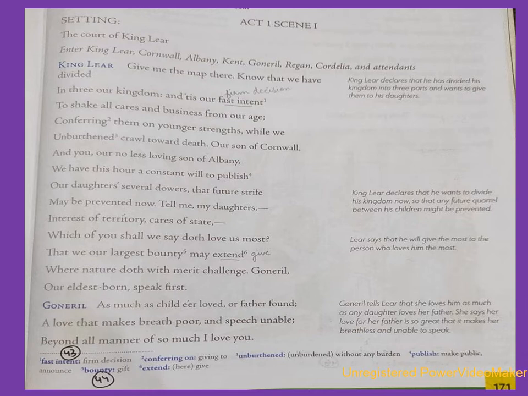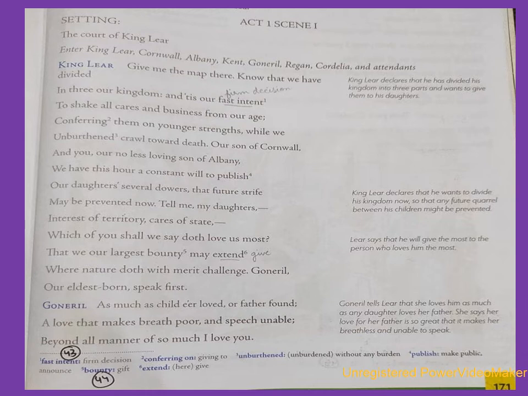Cornwall and Albany, my loving sons-in-law, I now want to announce publicly that each of my daughters will inherit a part of the kingdom to avoid hostilities after I die.